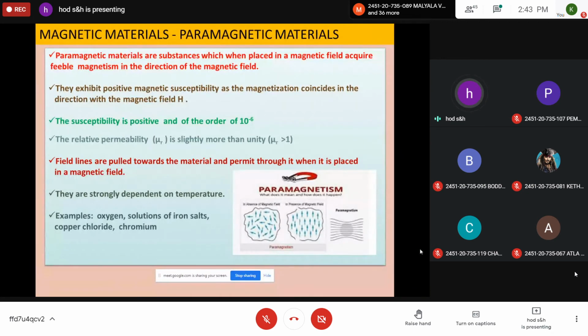When an external magnetic field is applied, the magnetic dipoles align in the direction of the field and give rise to some net magnetization.